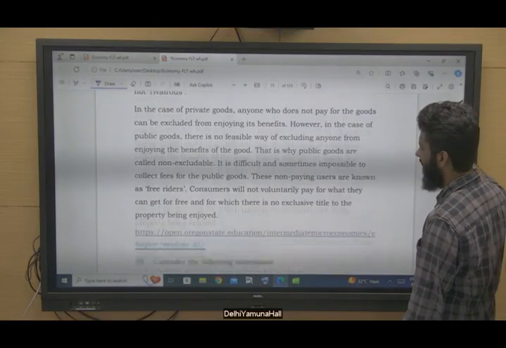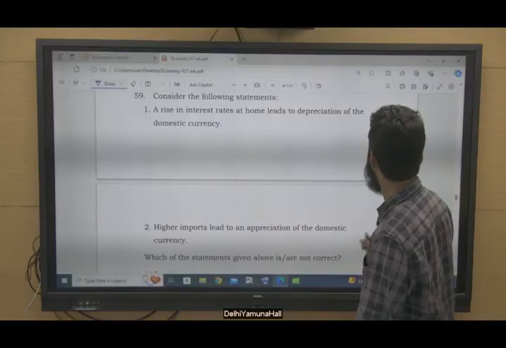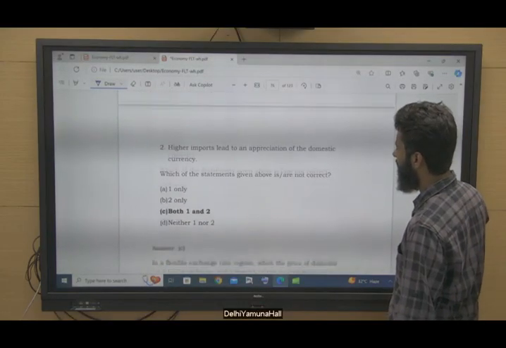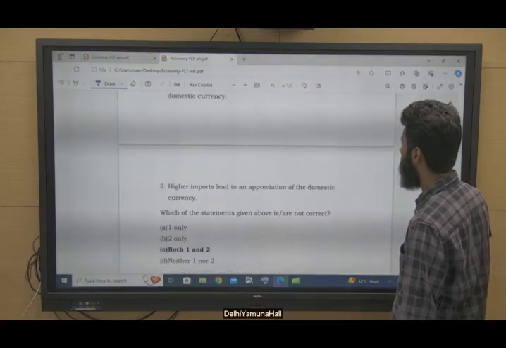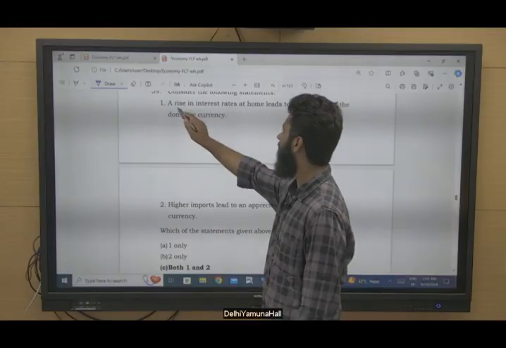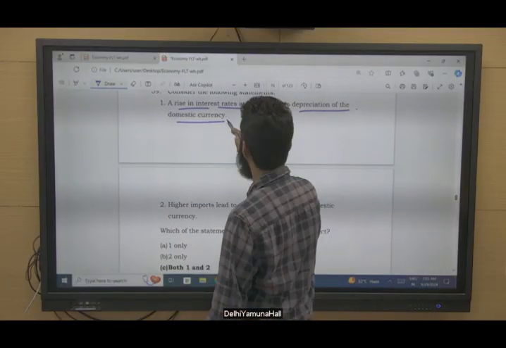You can have a detailed explanation on this. Question number 59. A rise in interest rate at home leads to depreciation of the domestic currency.